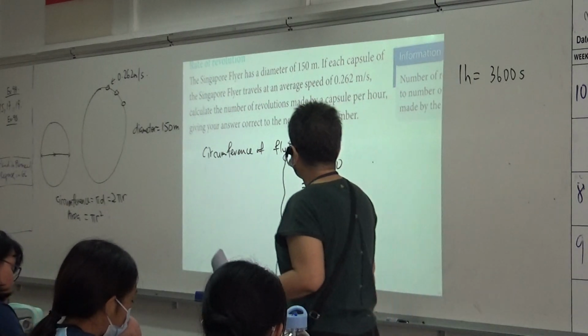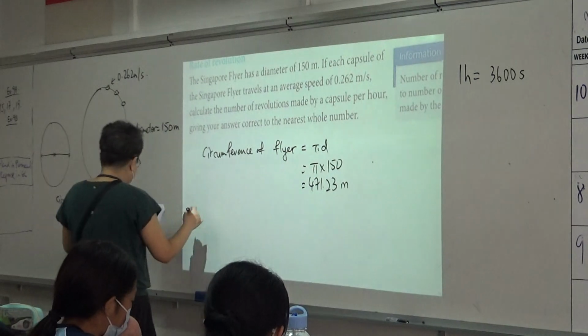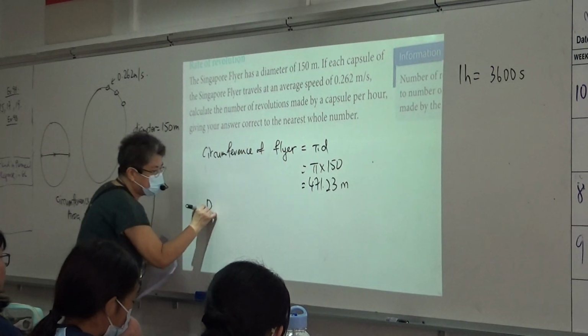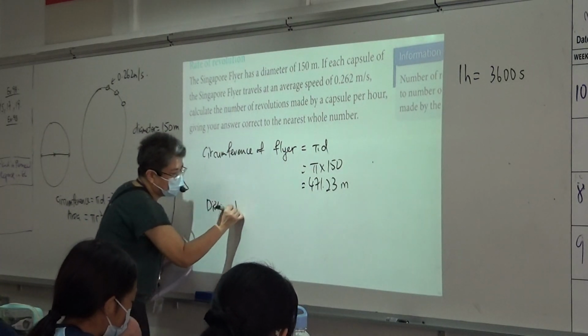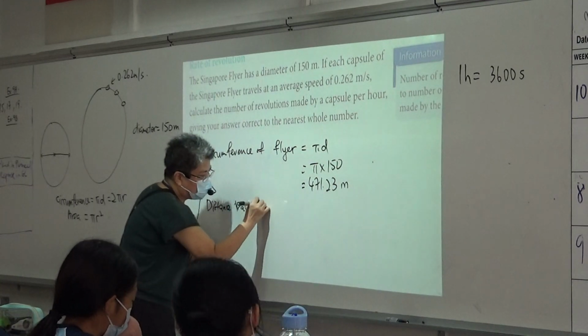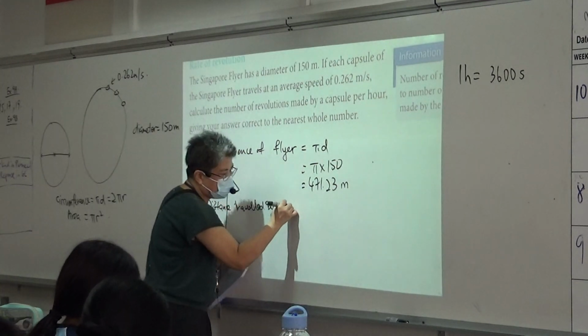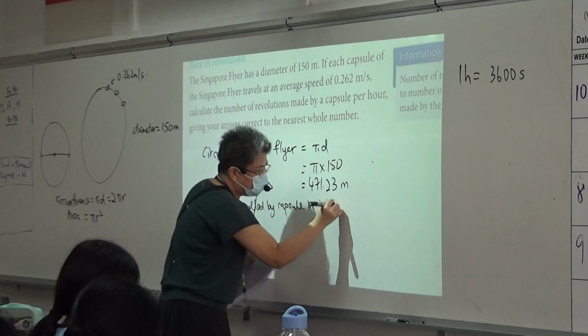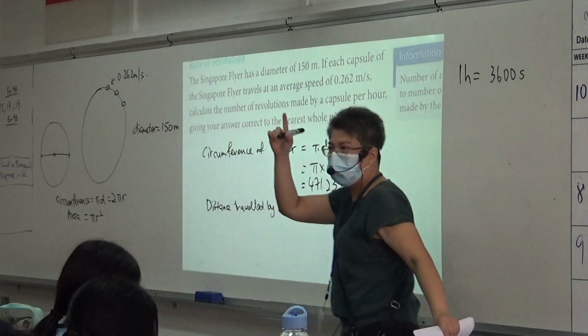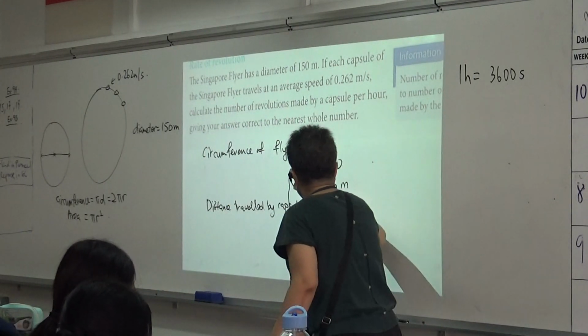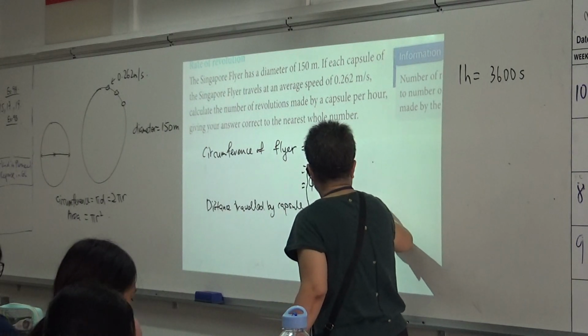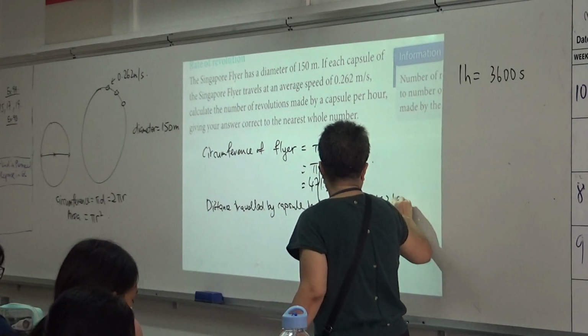Now, the distance traveled by the capsule in 1 hour will be, all of you listen, 0.262 times 3600. Am I right?